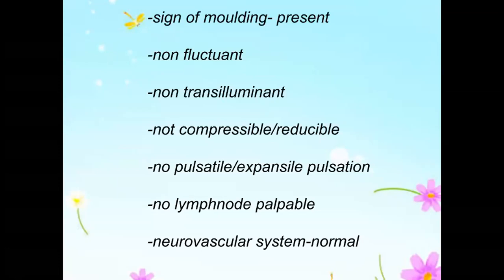Sometimes if you have a hemangioma, when you compress it, the whole thing might disappear also. So not necessarily partially. The first criteria will be that on application of pressure, the swelling decreases in size, partially or completely disappears. That should be the first criteria for both compressible and reducible.